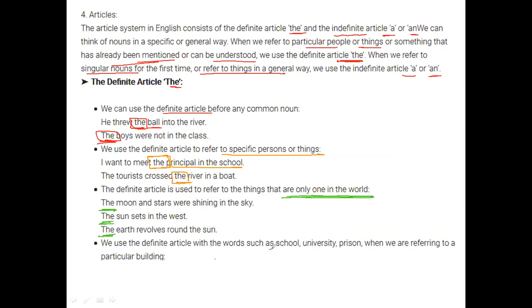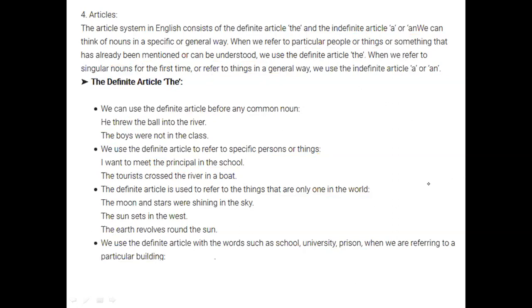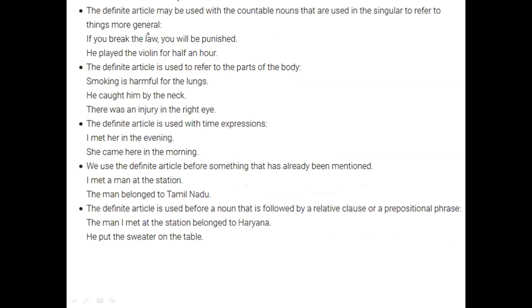Then we have any particular name of a school, university, prison, or a particular building. So like we have the Gateway of India, we have the Taj Mahal. So again, there we'll be using the. All right. So we'll move forward. Then we have the definite article, which is used as a countable noun.